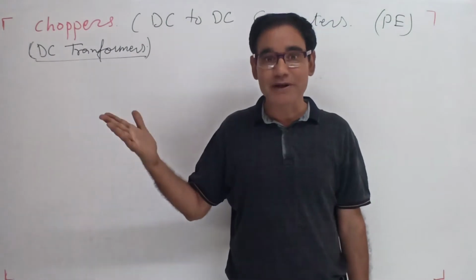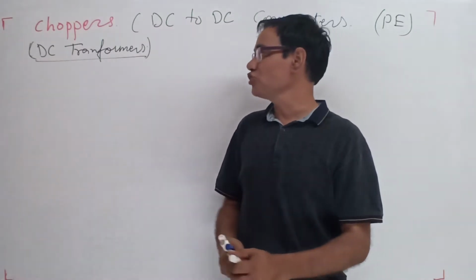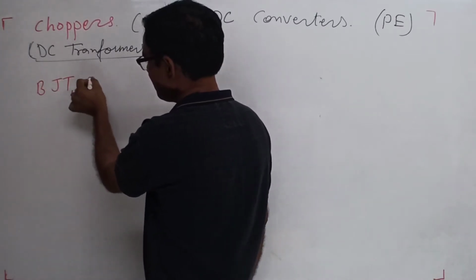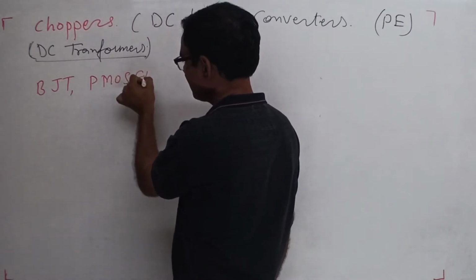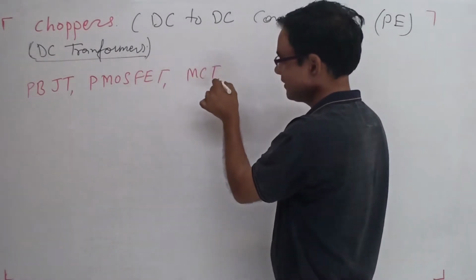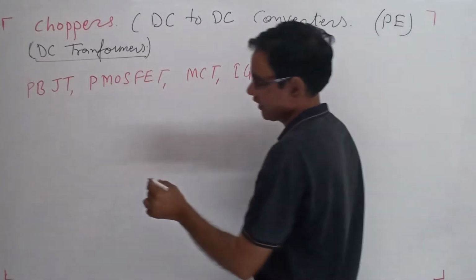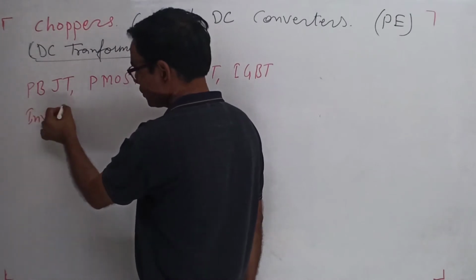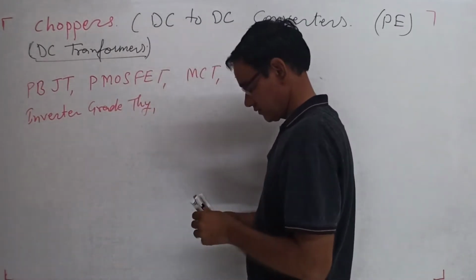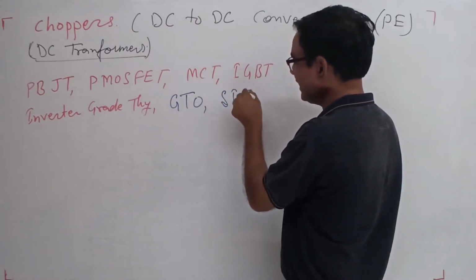So for the higher power applications in the choppers, the switching devices are BJT, power MOSFET, MCT, IGBT, inverter grade thyristor, GTO, SITH.